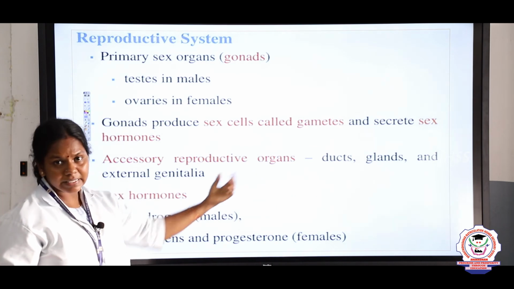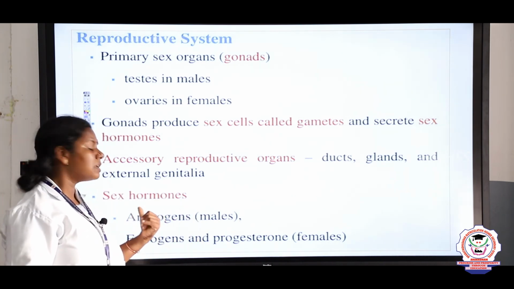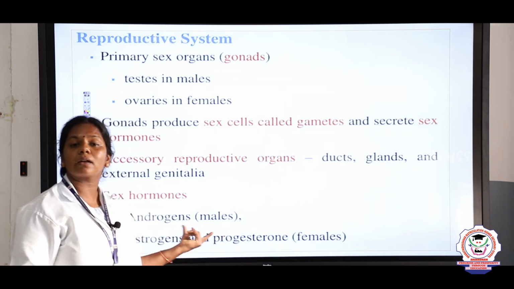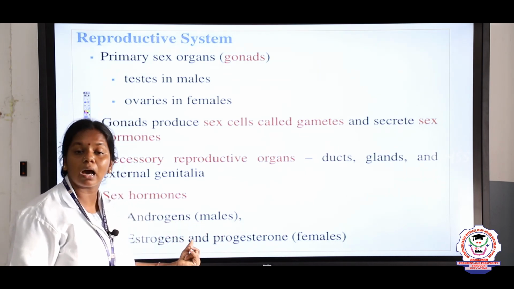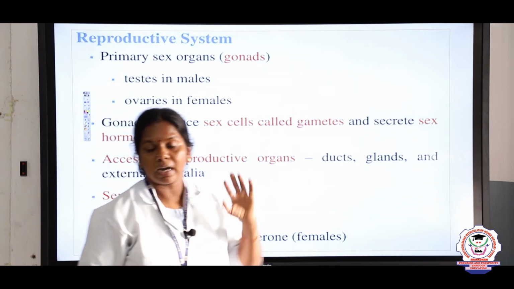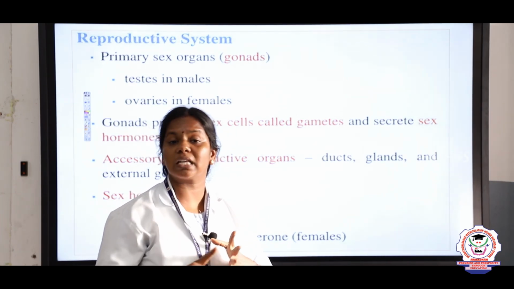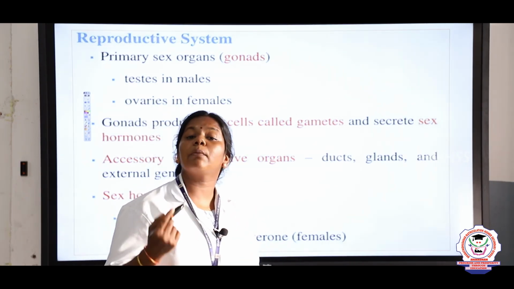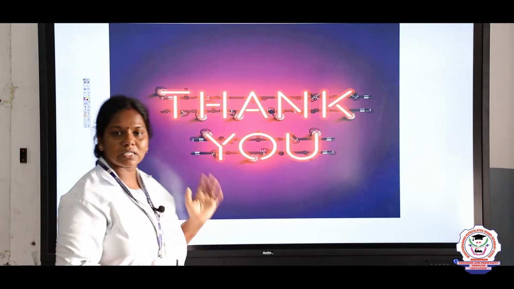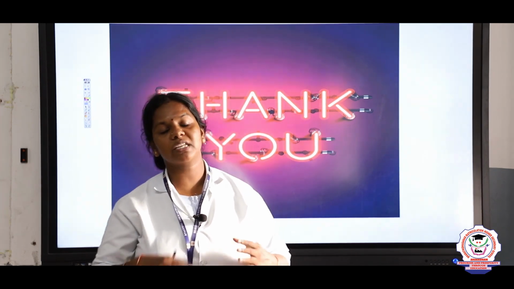And glands secrete the hormones, right? So what are all the hormones? Males secrete testosterone and inhibin. So they are called androgens. The male hormones are androgens, and the female hormones at the time of reproduction are 2: one is estrogen and another one is progesterone. At the time of childbirth, what is the hormone? Relaxin.